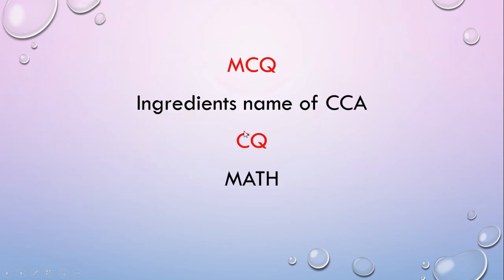So this is all about today's lecture of this section, which is tree felling and wood collection. You can get this in your textbook, page number 194 to 198, and you can get MCQ questions like the ingredient names of CCA, which we know are chromium oxide 47.5%, copper oxide 18.5%, and then arsenic pentaoxide 34%.